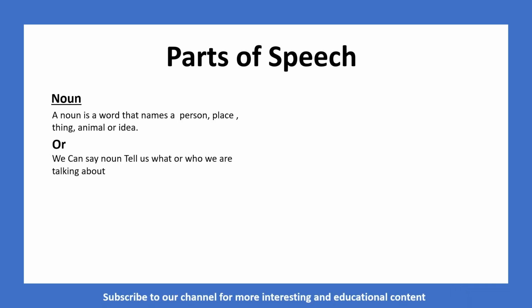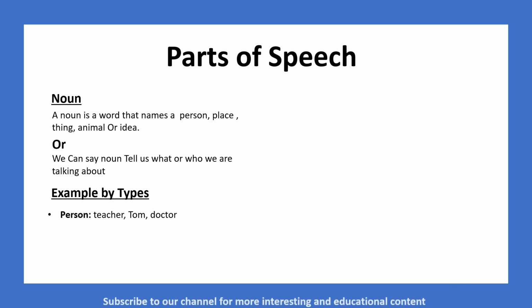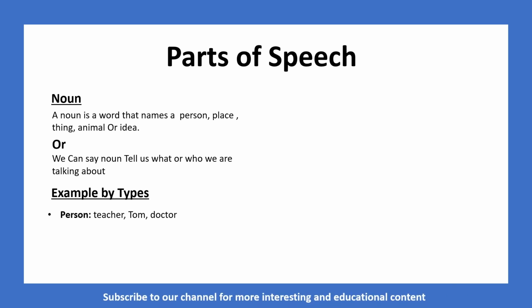If we see the examples of noun by type, you can see nouns for persons include teacher, doctor, Tom, and many others. If we see examples for place, that includes school, London, park, and more.